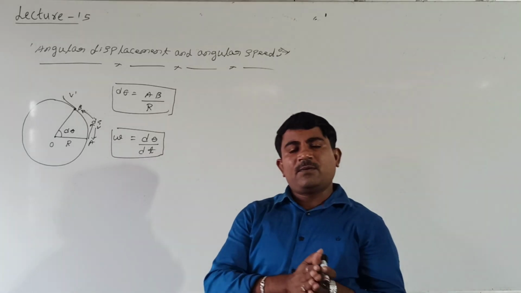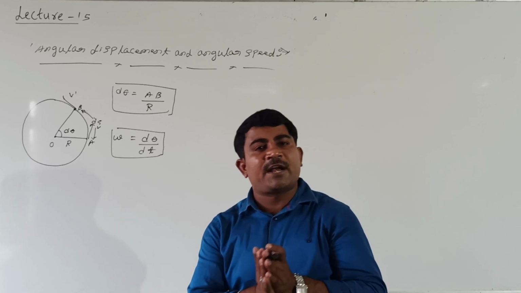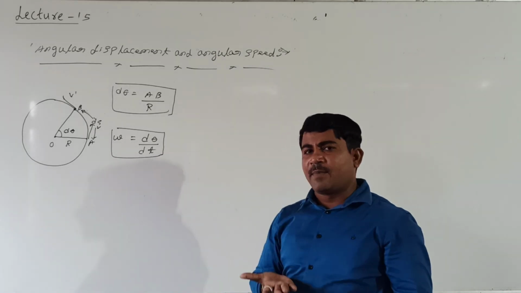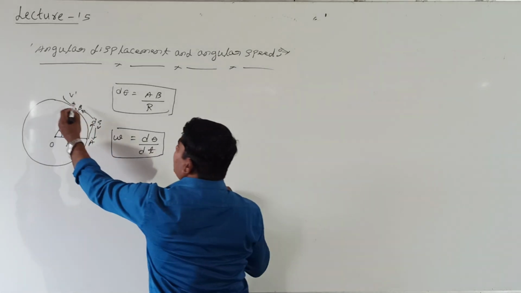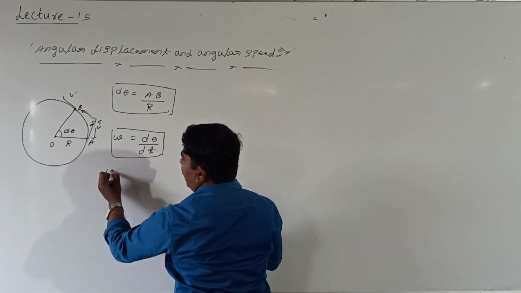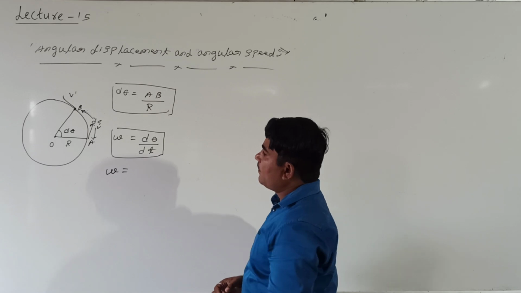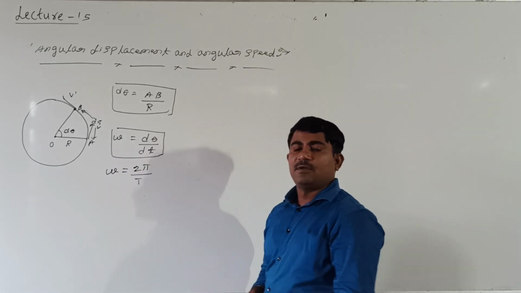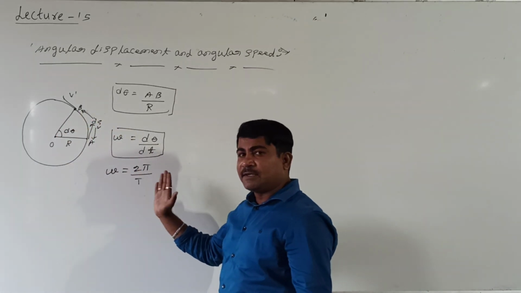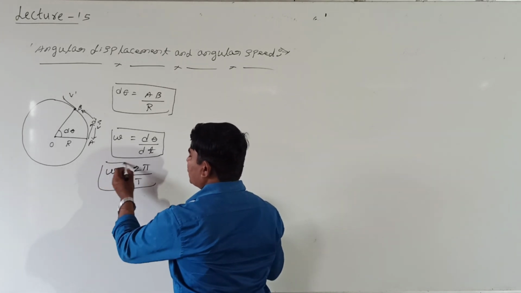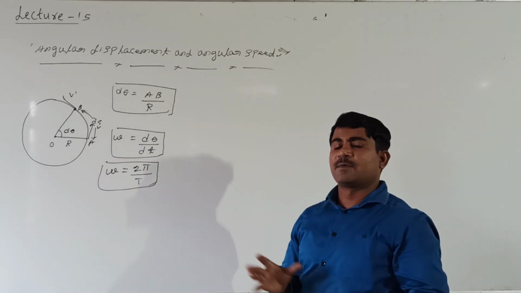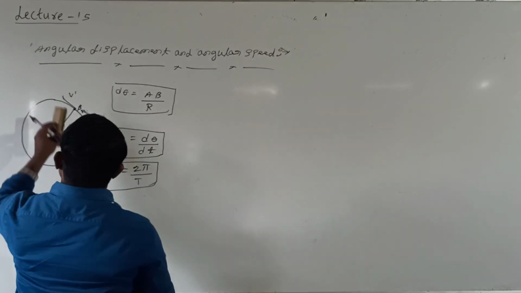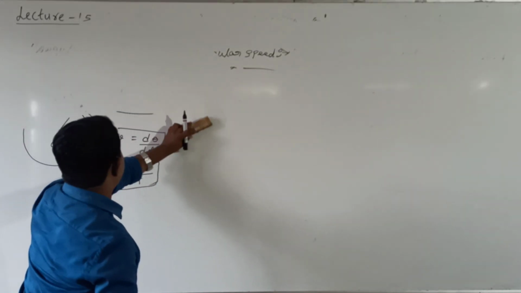After this, let us take the relation between linear velocity and angular velocity, right? And actually, angular velocity can be represented in a different manner also. Look at me. For a complete circle, the angle is 360 degrees, that is, 2 pi. And the time is T. For one complete circle, the angle is 2 pi and the time is T, so angular velocity for one complete circle can be represented like this also. Remember this point, students. Now, after this, let us take the relation between linear velocity and angular velocity, or linear speed and angular speed.